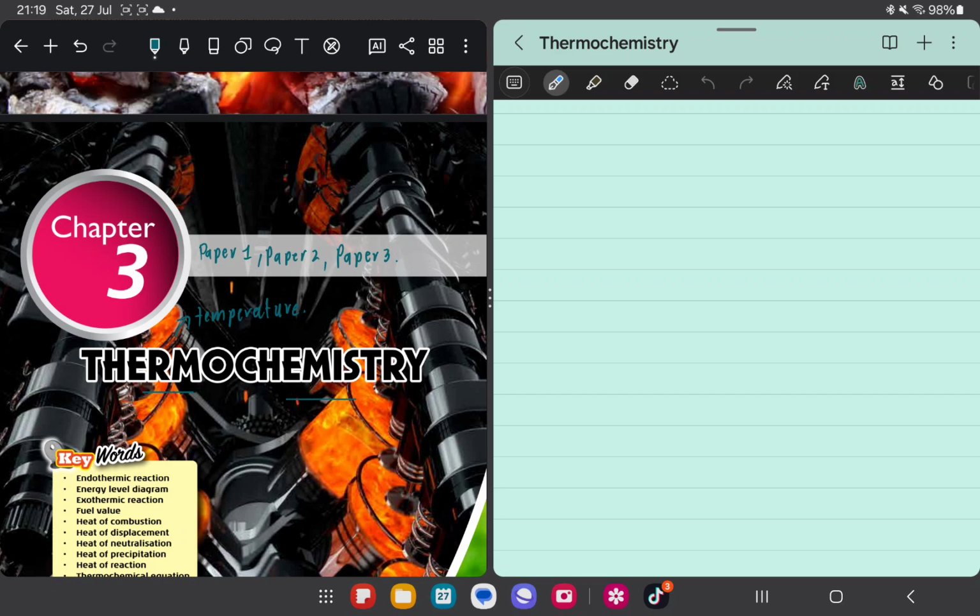How does the thing affect the reactant, and how does this thermochemistry get applied by the scientists and by the engineers in our daily life. Basically, you are using thermochemistry everywhere, starting from perubatan itself, from medication itself.